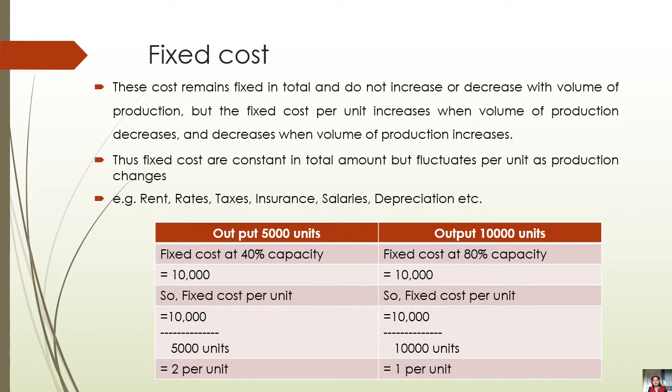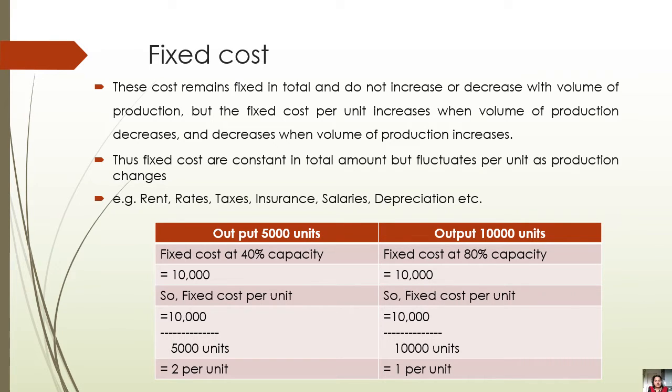To elaborate this, I have taken an example. Thus, fixed costs are constant in total amount but fluctuate per unit as production changes.